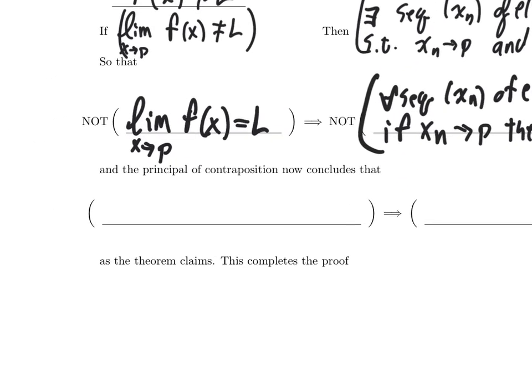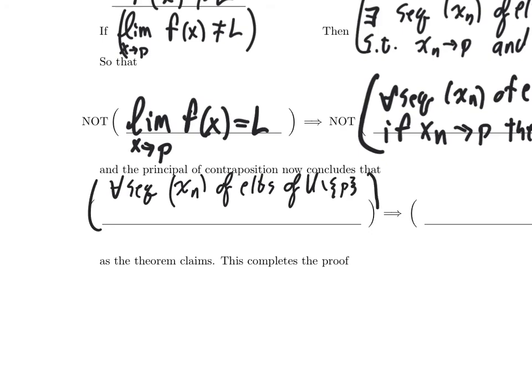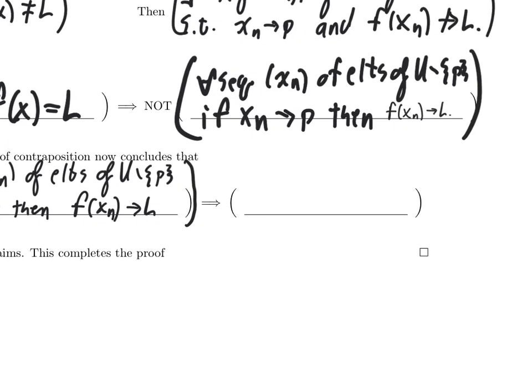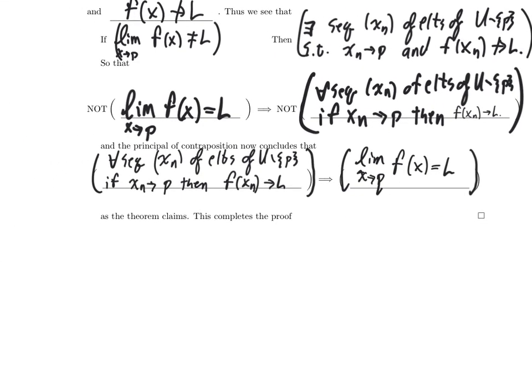So the principle of contraposition now concludes that if for every sequence xn of elements of u minus singleton p, if xn converges to p, then f of xn converges to L, then it follows that the limit as x approaches p of f of x is equal to L. So this means two things.